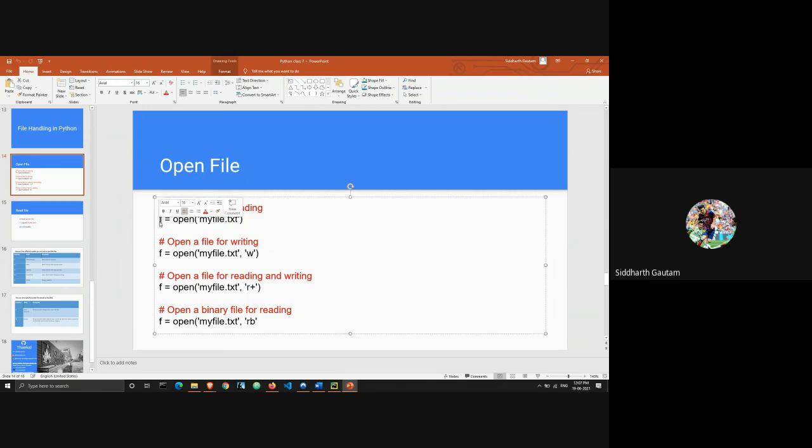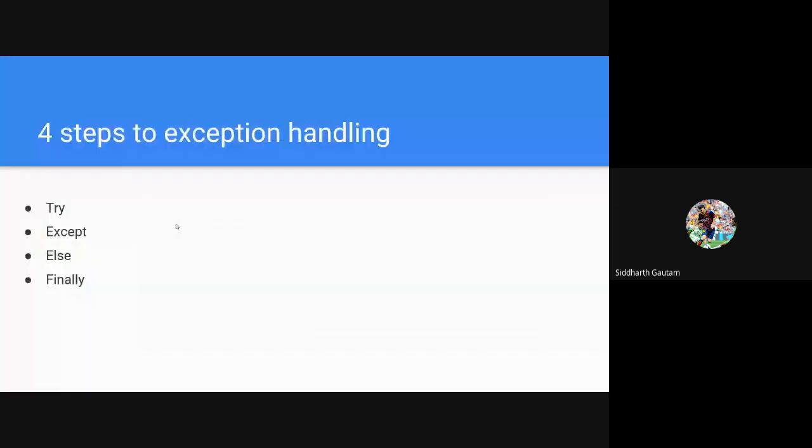This f here is just a variable. Let me just full screen. So pay attention to the comments. Open a file for read. When we write f is equal to, don't look at f for now. Just look at the right side of the equation, which is open myfile.txt.